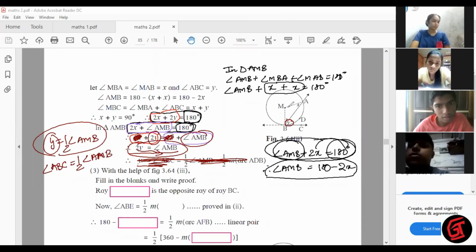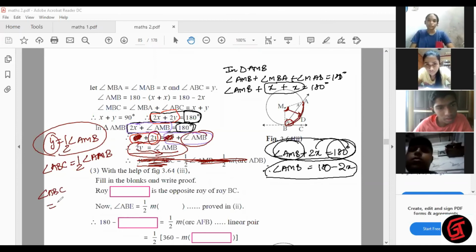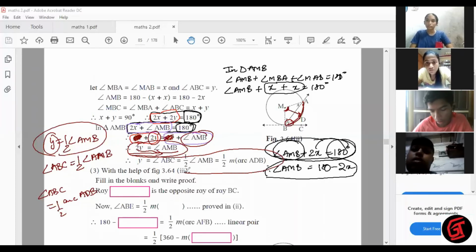Now AMB is the central angle, and the central angle is always equal to the corresponding minor arc. So angle ABC is equal to half of, what is the arc opposite the central angle? Arc ADB. Measure of arc ADB. This is what they wrote. They have done all the shortcuts directly. You all have to understand.